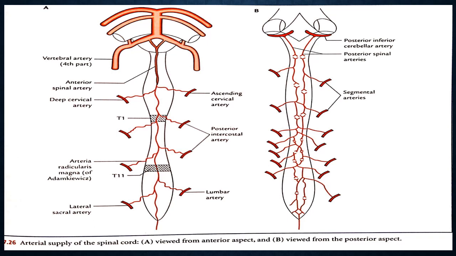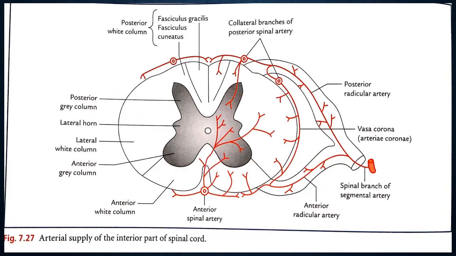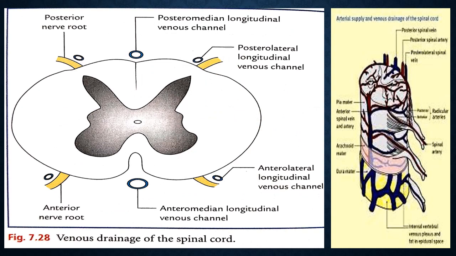You see the same picture in a different manner. Now the veins, the venous drainage of the spinal cord.